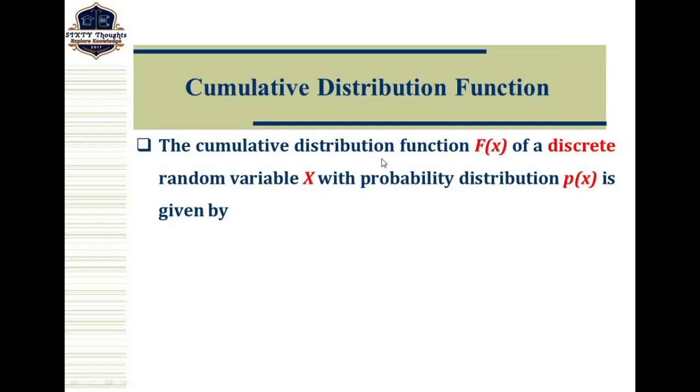The cumulative distribution function capital F of x of a discrete random variable capital X with the probability distribution, otherwise we consider the probability mass function p of x, is given by capital F of x equal to probability of capital X less than or equal to small x, that is equal to the sum over Xi less than or equal to small x of p of Xi, for all x from minus infinity to plus infinity, which means minus infinity less than x less than infinity. So this is called the cumulative distribution function for a discrete random variable.